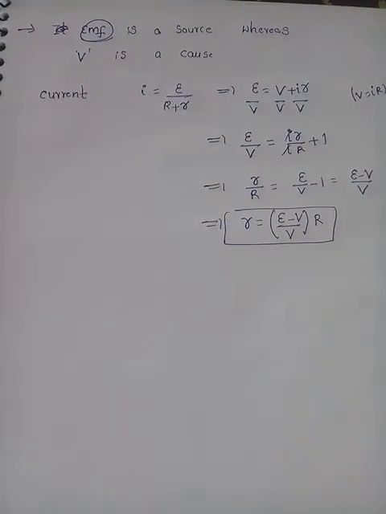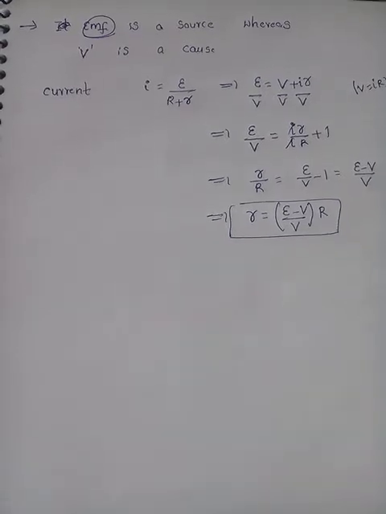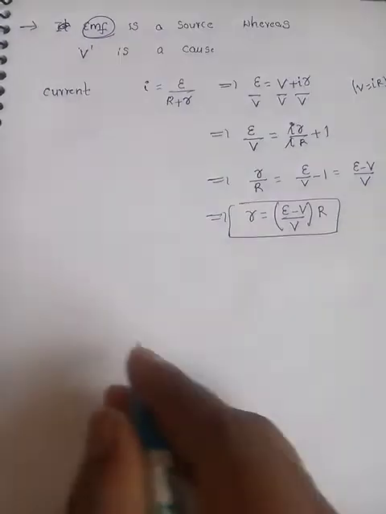So this is the expression for finding internal resistance. You need to derive till I is equal to E by R plus r, and you can take the condition, prove that E is greater than V in a closed circuit and E equals V in an open circuit. That's enough. Now we come to know about cells, right?